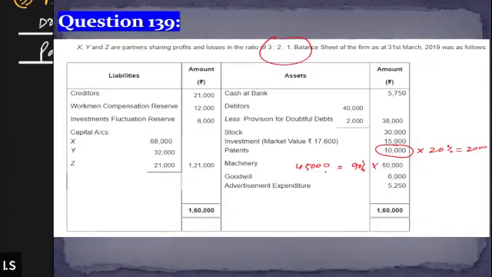If the value of the machine reduces to 90%, that means the new value of the machine is 45,000. Earlier the machine was recorded at 50,000. That means there is a reduction in the value of machinery by 5,000. Is that correct? Yes, sir.